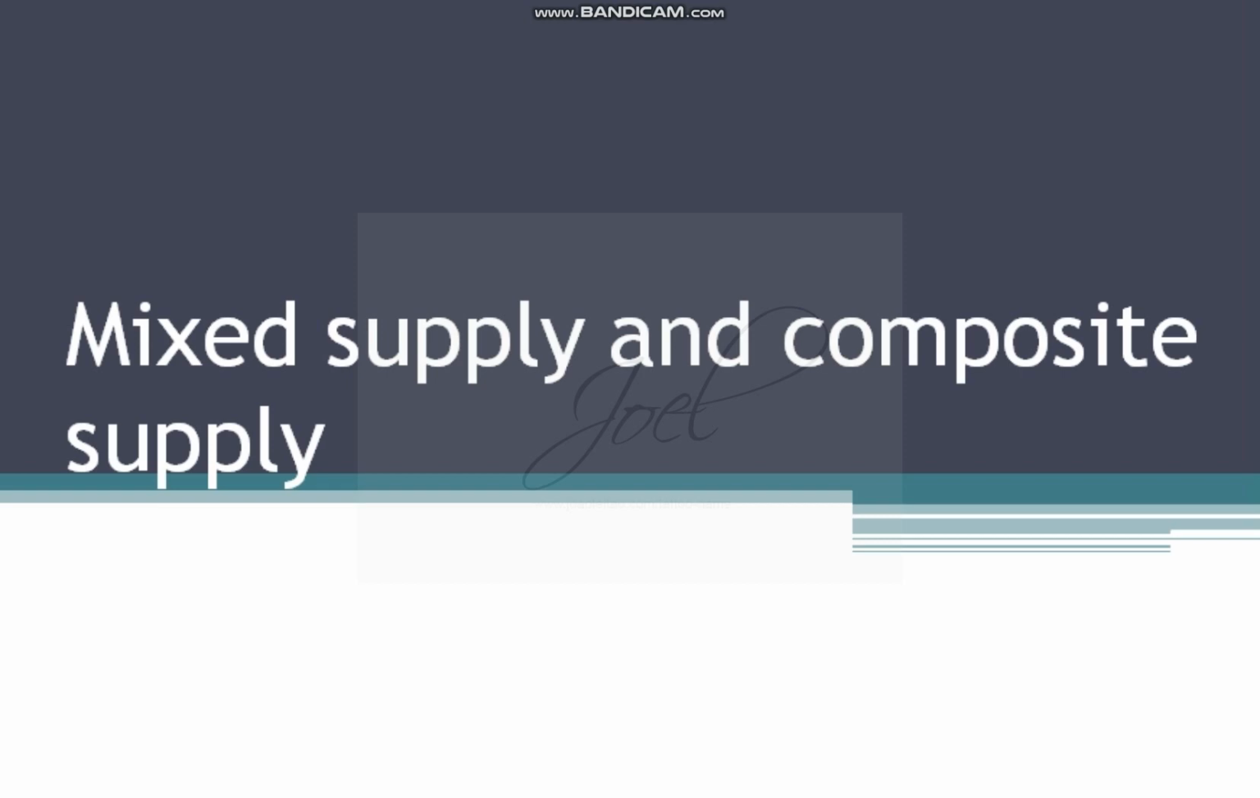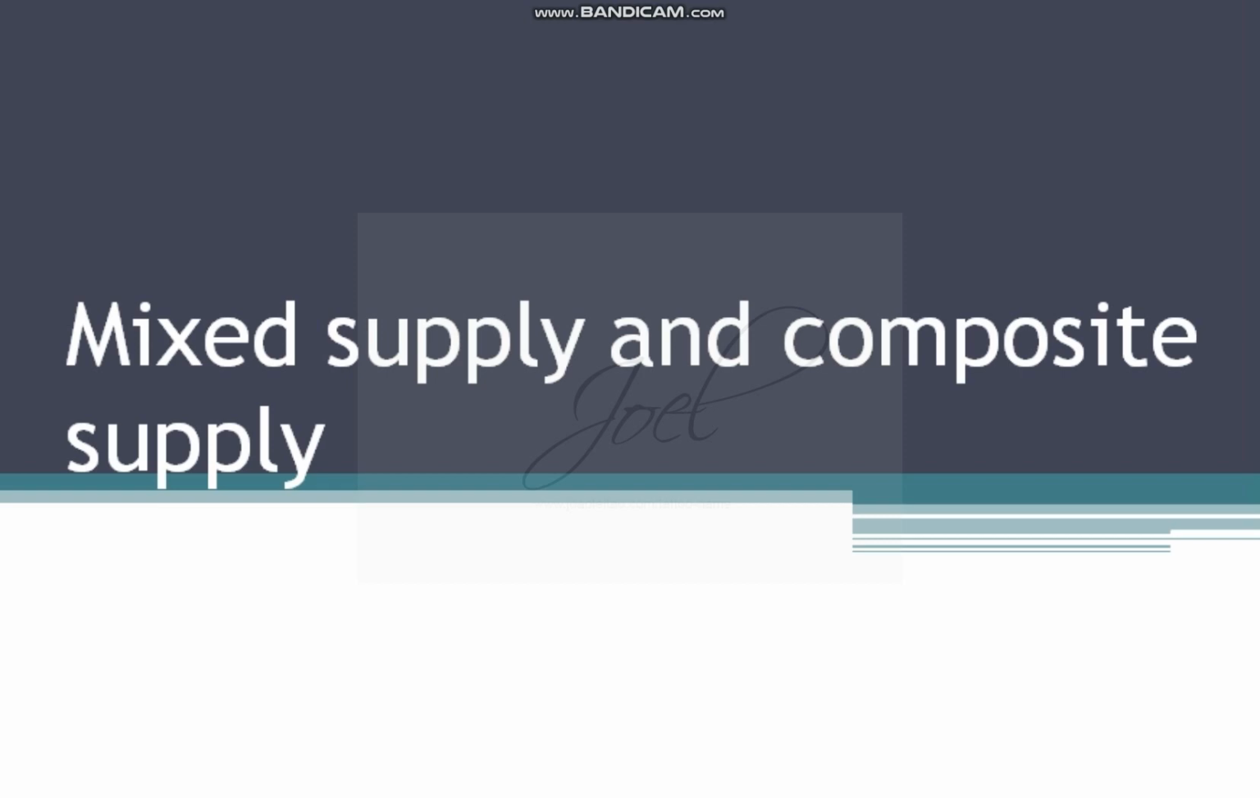So here separately also you can purchase them, but together you are purchasing. They are not naturally bundled, but you will purchase them together. So these are the things by which we can differentiate mixed supply and composite supply. Maybe in the next class we are going to see about different types of supplies.